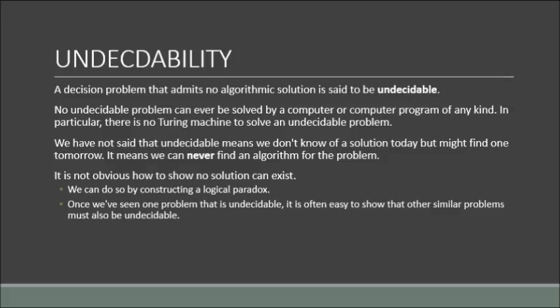A decision problem that admits no algorithmic solution is said to be undecidable. No undecidable problem can ever be solved by a computer or computer program of any kind. In particular, there is no Turing machine to solve any undecidable problem. We have not said that undecidable means we don't know a solution today but might find one tomorrow. It means we can never find an algorithm for the problem.